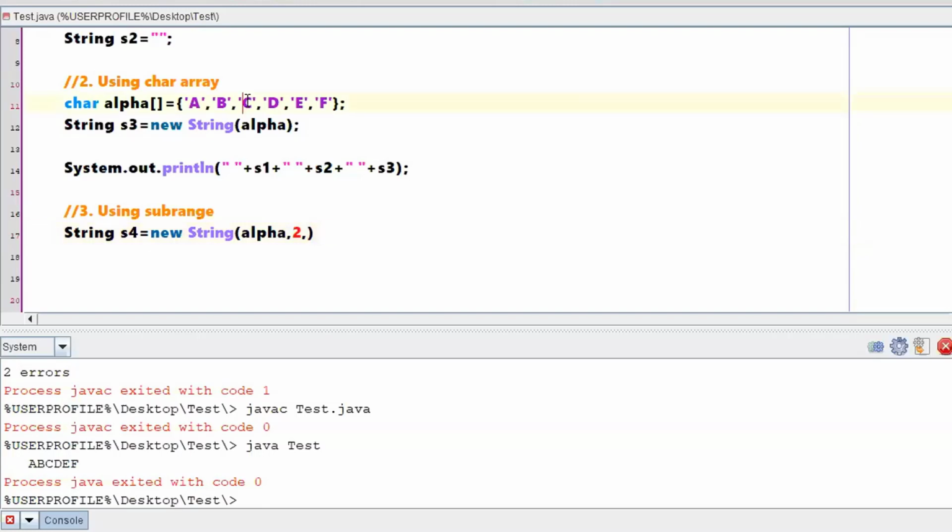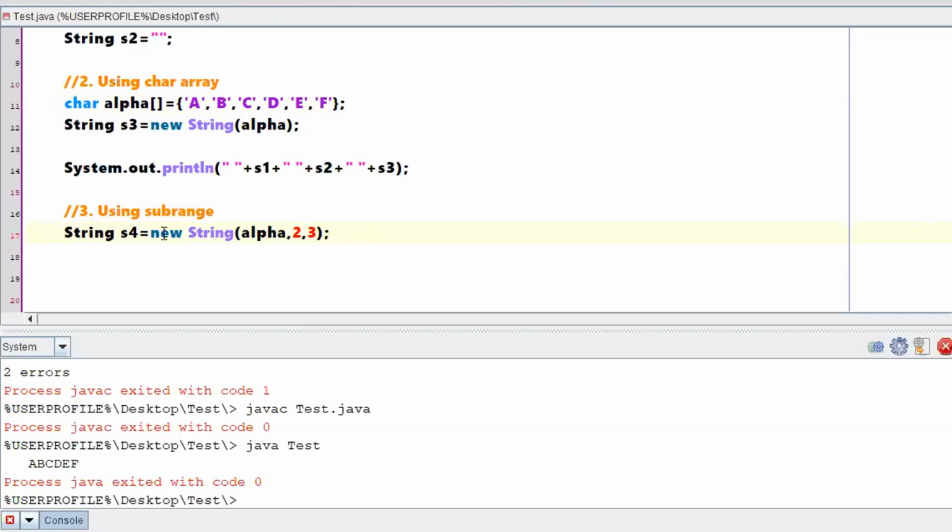This is the index 2. From this particular point, how many characters you want to make as a string, right? My requirement is till e, I wanted to make it as a string. Now c is one character, d is another character, e is one more character. That means from index 2, I require 3 characters and I wanted to make these 3 characters as a string, right? So be clear with the syntax.